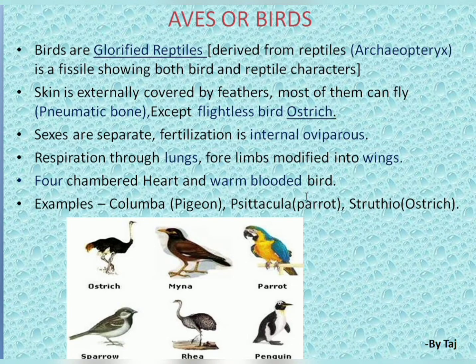Birds have a four-chambered heart and are warm-blooded. They cannot change their body temperature according to the surroundings, which is why we call them homeotherms. Examples: Columba, commonly called pigeon; Psittacula, the parrot; and Struthio, the ostrich.